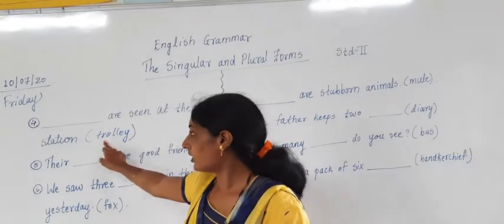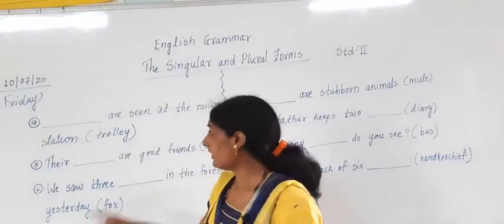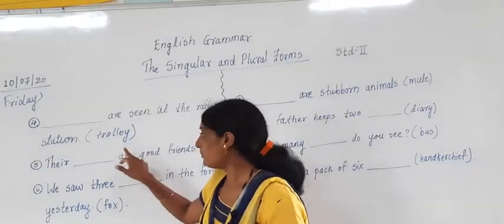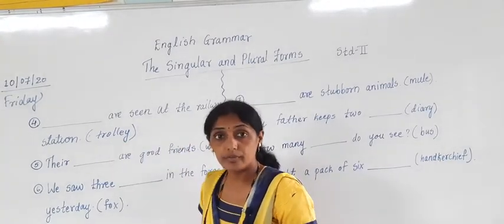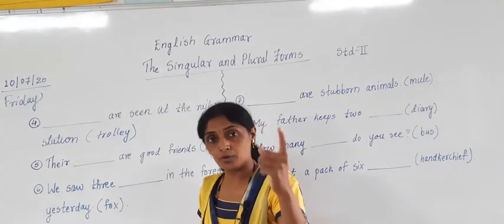Now I have told you, if the word is ending with the letter Y and before the letter Y there is a vowel, then we have to add only S. This rule I have told you before.